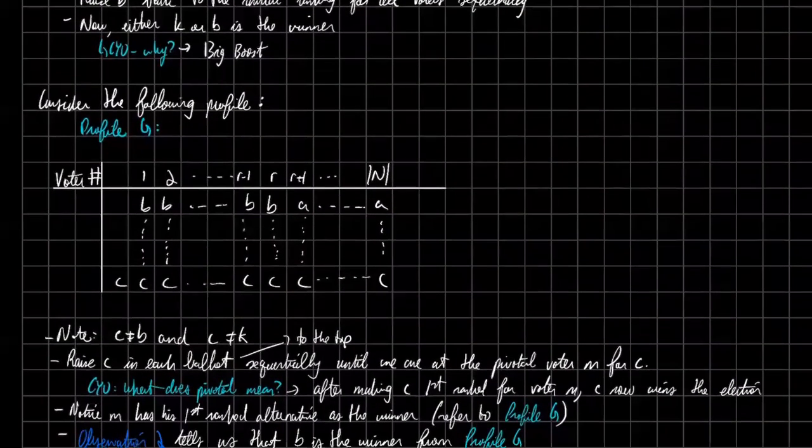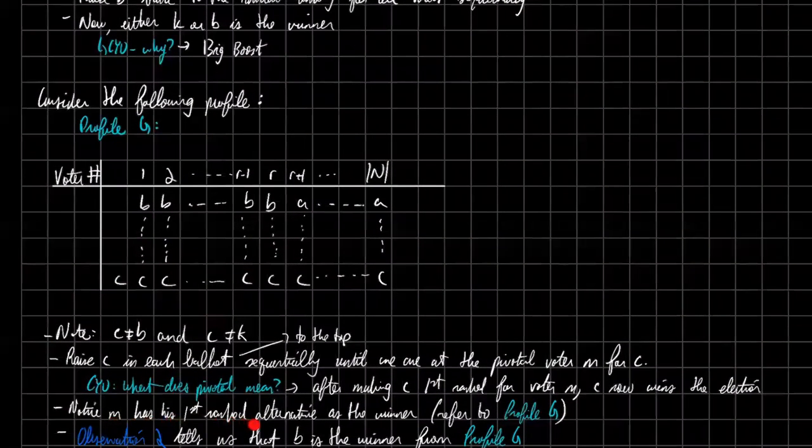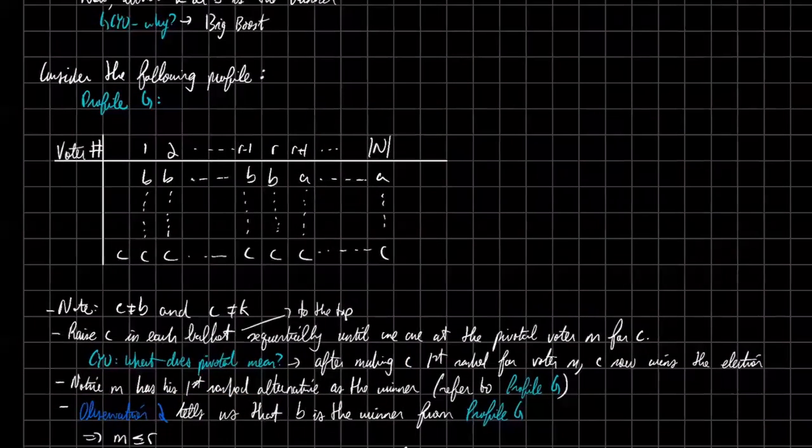Well, notice M has his first ranked alternative as the winner. So this is like profile G. Whatever M we have is going to have its first ranked alternative, which is C, winning the election. Observation 2 tells us that B is the winner because we have the first 1 to R voters putting B first. So B must be the winner from this specific profile. This is just a direct application of observation 2.